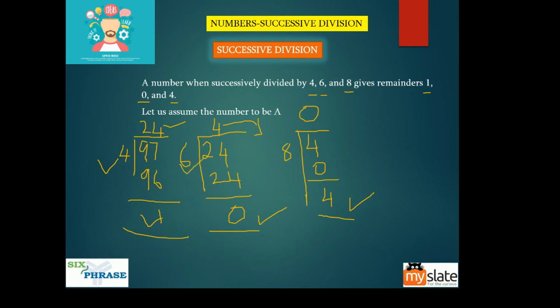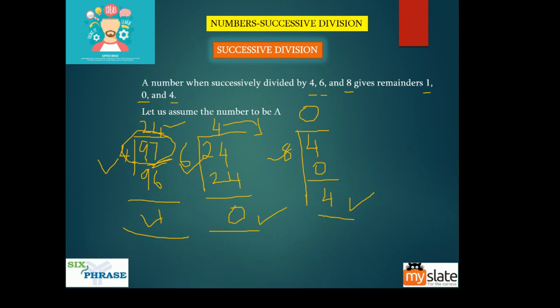Okay, the key point is how to find this 97. I already told you this number. Now here 97 was the least number. 97, the number you got, is the least number. So if you want to find numbers like 97, which when divided by 4, 6 and 8 give 1, 0 and 4, there is a technique in doing it. I'll tell you what the technique is.